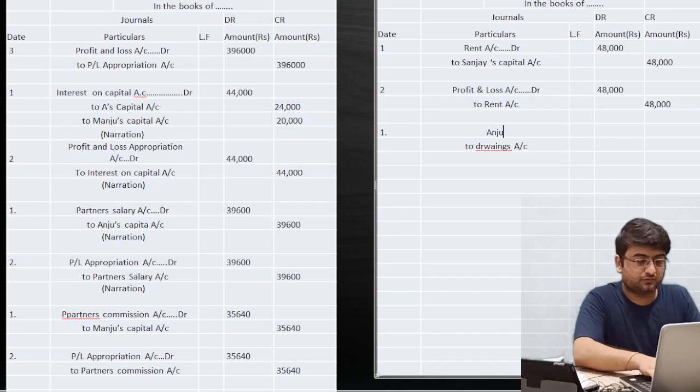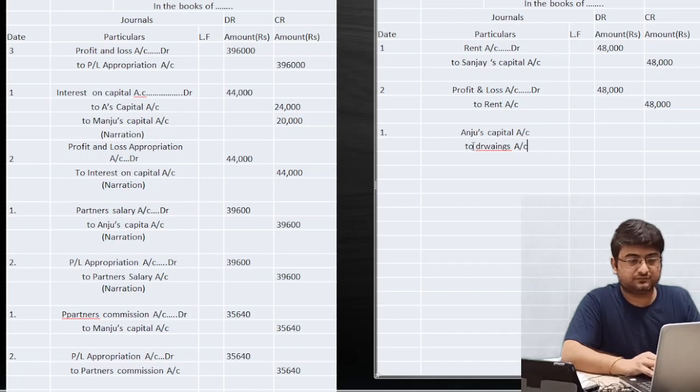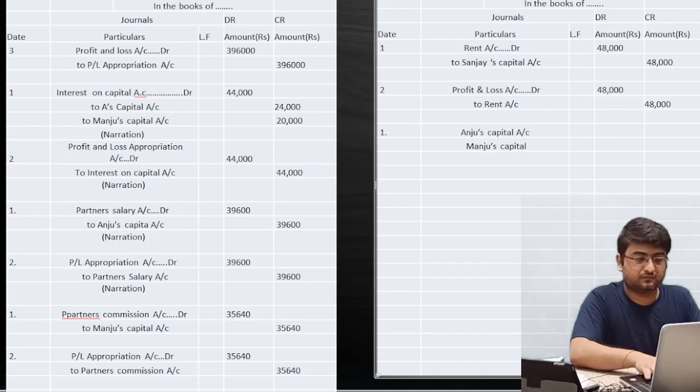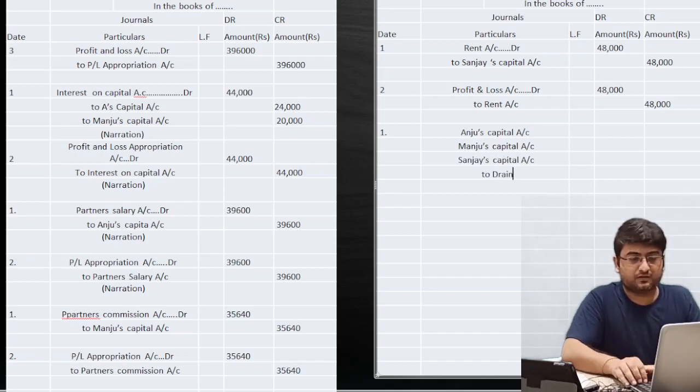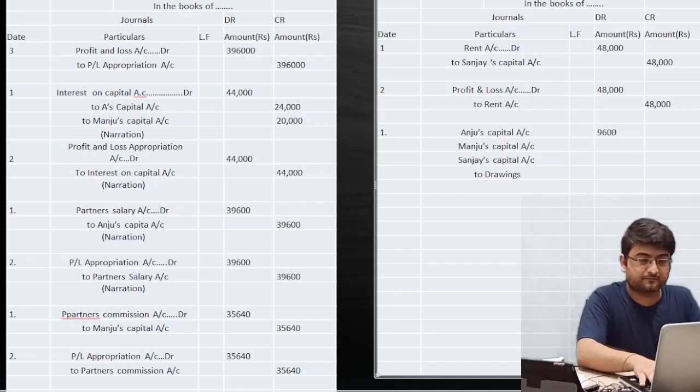Let me write the partners capital account individually. So we have Anju's capital account, then we will have the second, Manju's capital account, then we will have Sanjay's capital account, to drawings. Okay, so the amount for Anju was 9,600, and for Manju it was 14,400.